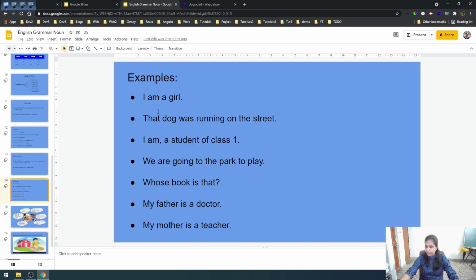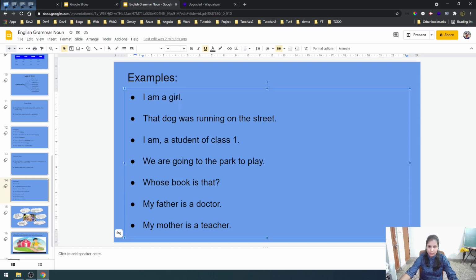I am a girl. Okay. I am a girl. You are a girl. She is a girl. Okay. So girl is a common noun. That dog was running on the street. Okay. In the first sentence, I am a girl. Girl is the common noun. So we will underline it here.